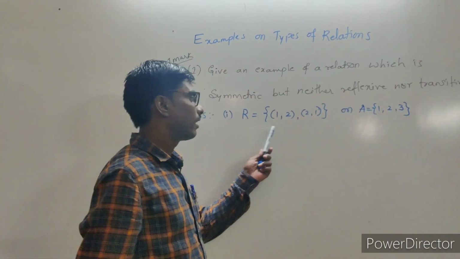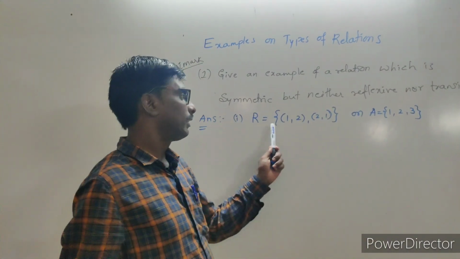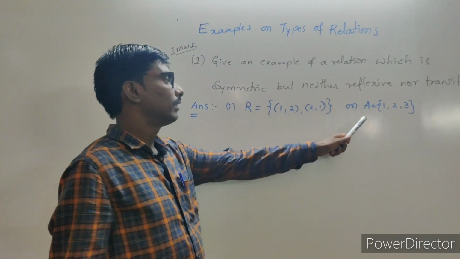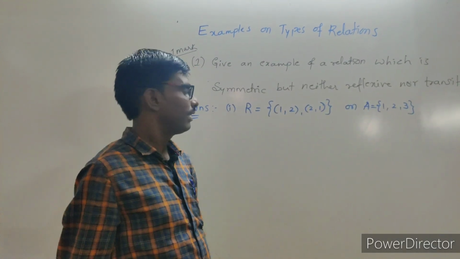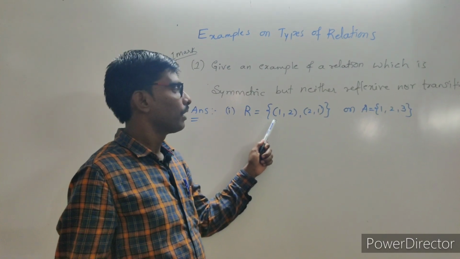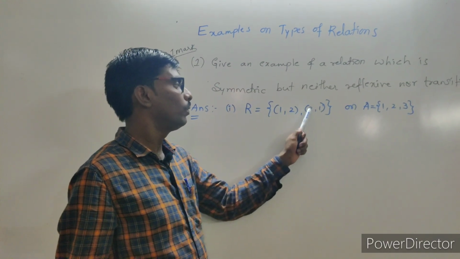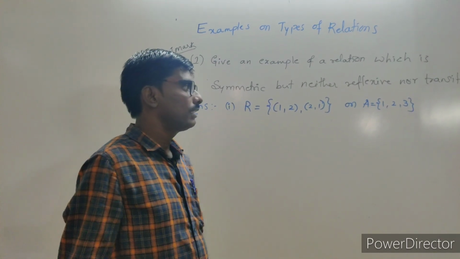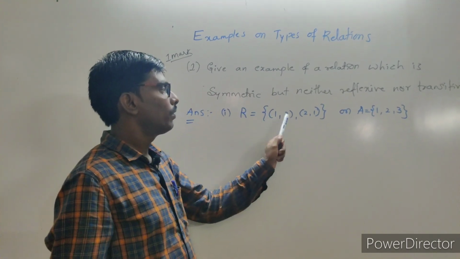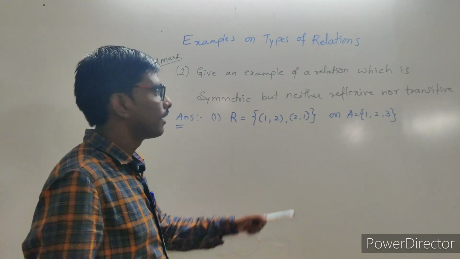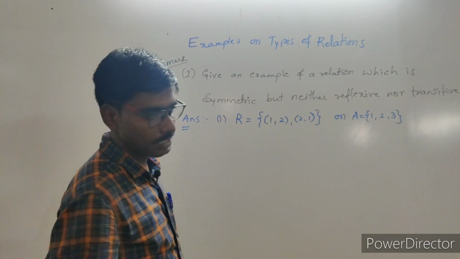See, this relation on the set A is symmetric but not reflexive and not transitive, because the set A has 1, 2, 3, and (1, 1), (2, 2), (3, 3) are not there. (1, 2) and (2, 1) are there, but (1, 1) is not there. So hence R is not transitive. Since (1, 2) is there and (2, 1) is there, R is only symmetric. It is not reflexive and not transitive.